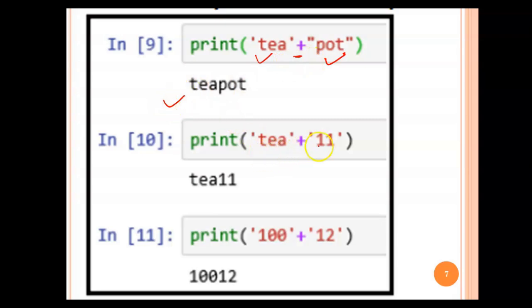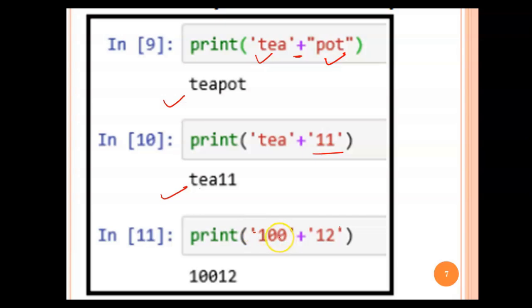Again, you see one more example. This 11 looks like a number, but it is written in single quotes, so this is also a string. Then this is a string, this is a string, so both will be concatenated and the answer would be T11. And '100' plus '12': this is in single quotes, this is in single quotes, so both will be concatenated.